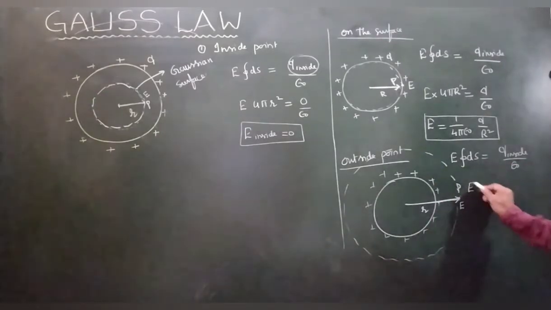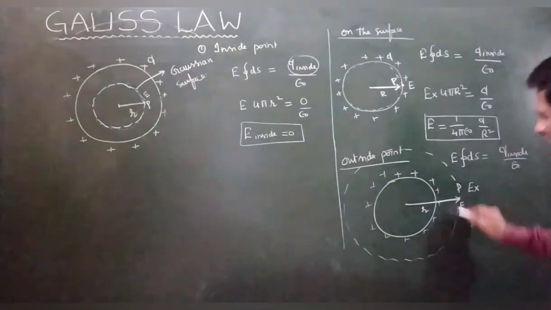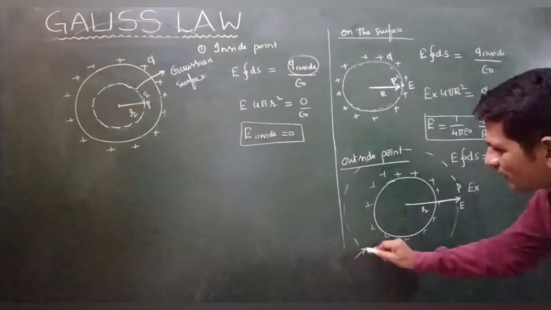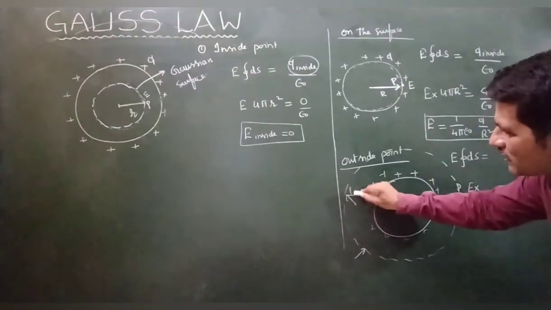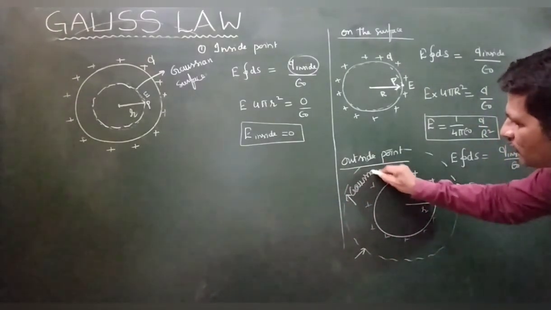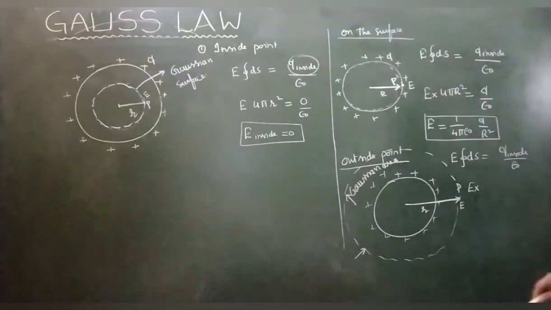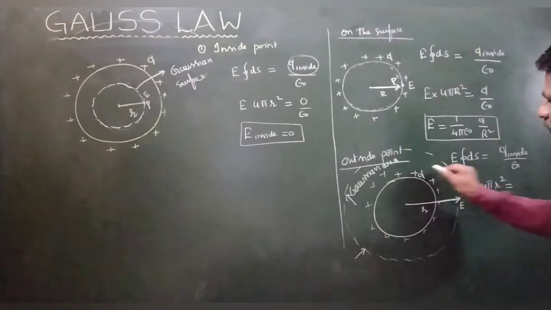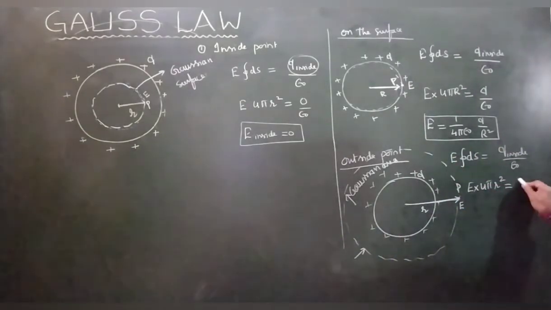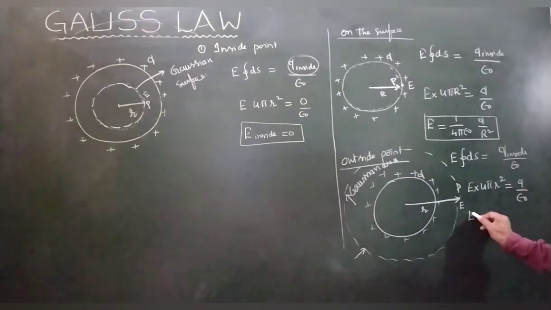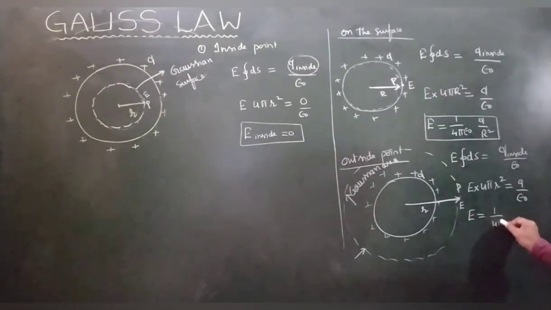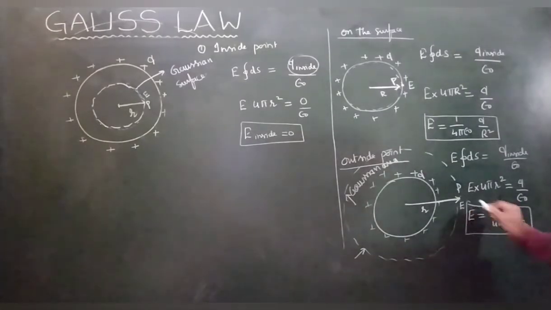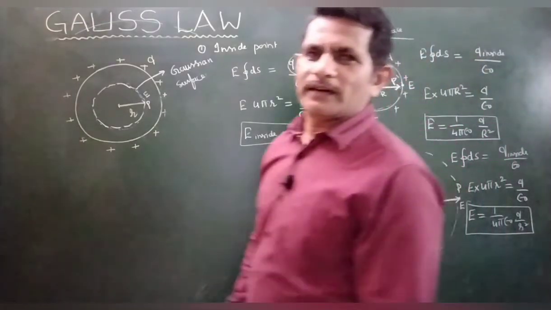E times the closed surface area. This is the Gaussian surface. With this distance you have drawn one imaginary surface, and this is called the Gaussian surface. How much area? 4 pi r square. The total charge Q is inside the Gaussian surface, Q by epsilon naught. Therefore the electric field intensity is equal to 1 by 4 pi epsilon naught Q by r square. In such a way you can apply the Gauss law. Are you getting my point?